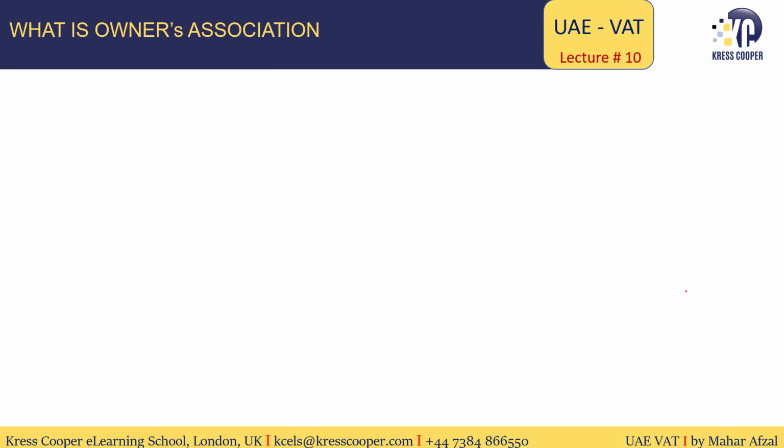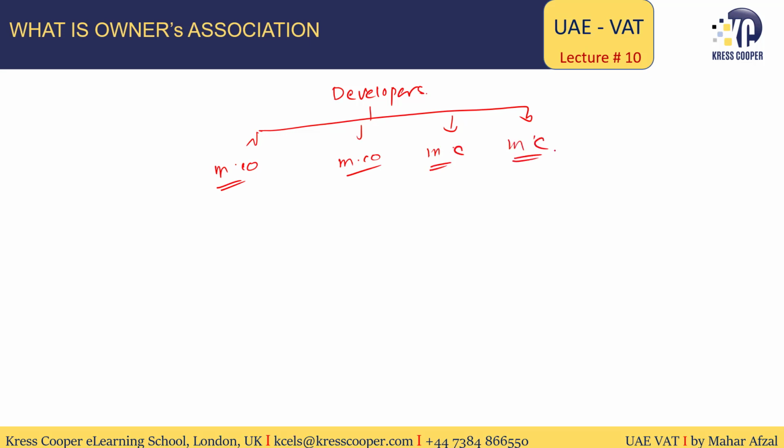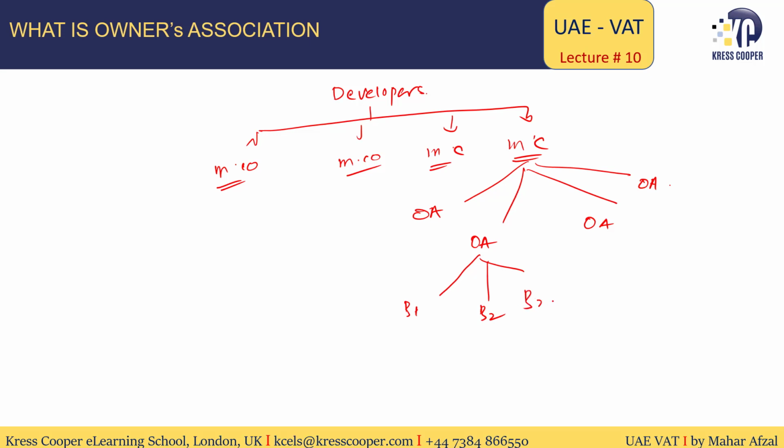Sometimes there is a different structure of the owners association. Sometimes there is a developer. One developer has multiple management companies: management company 1, management company 2, management company 3, management company 4. And each management company has multiple owners associations under it. And each owners association relates to one or multiple buildings: building 1, building 2 and building 3. It happens in the market practically.